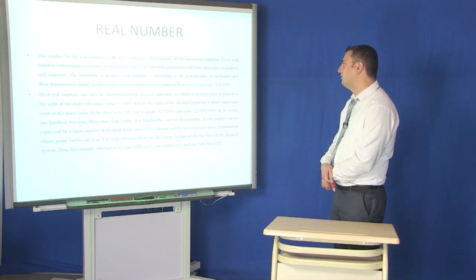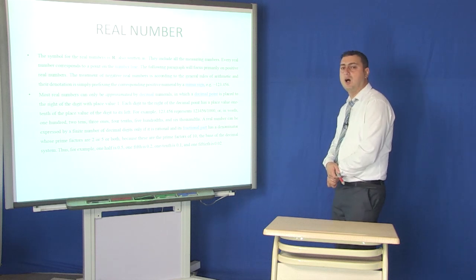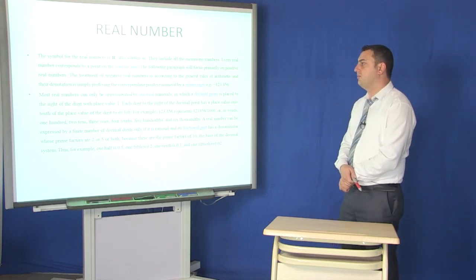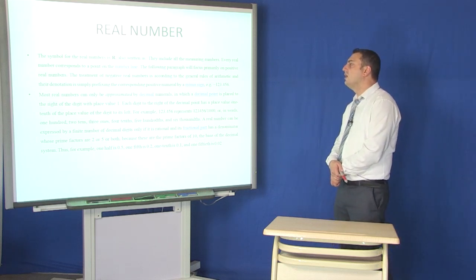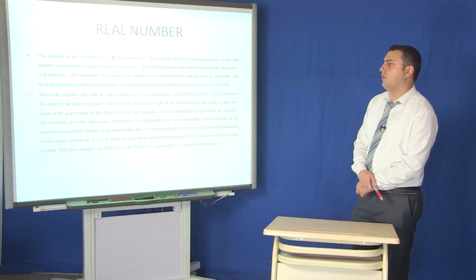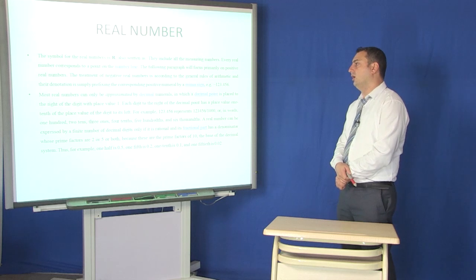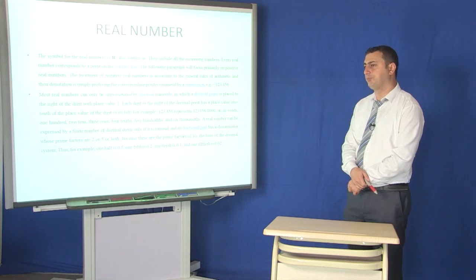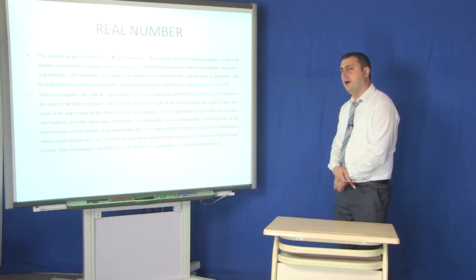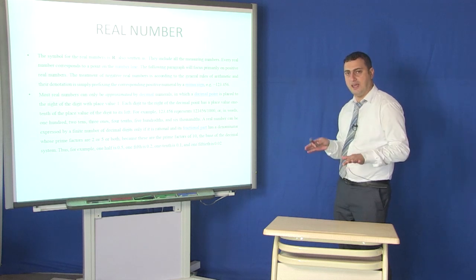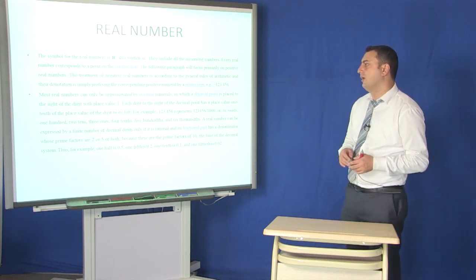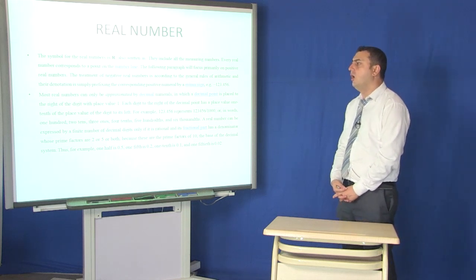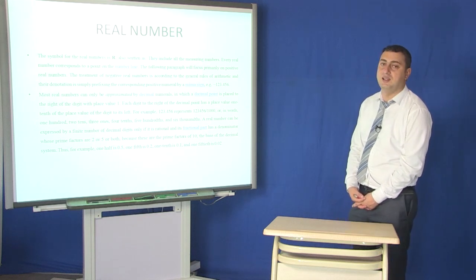Minus 123.456. Most real numbers can only be approximated by decimal numerals, in which a decimal point is placed to the right of the digit with the place value 1. And what are decimal numbers? Decimal numbers are usually evaluated with base 10, and each digit to the right of the decimal point has a place value of one tenth of the place value of the digit to its left.